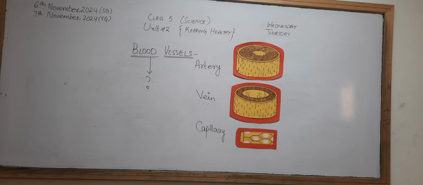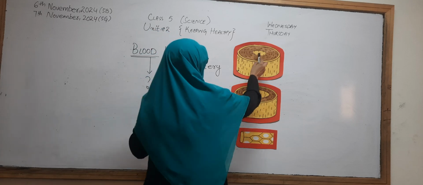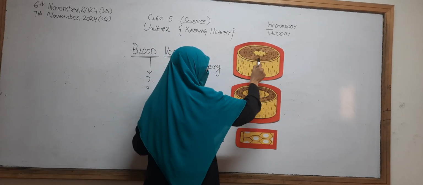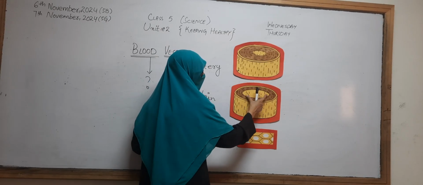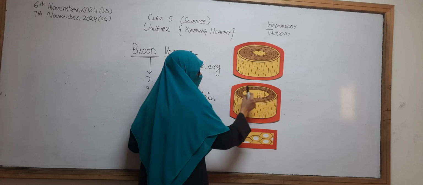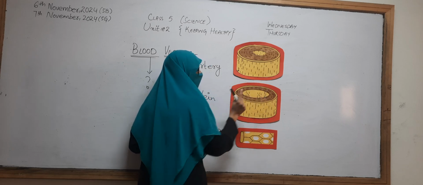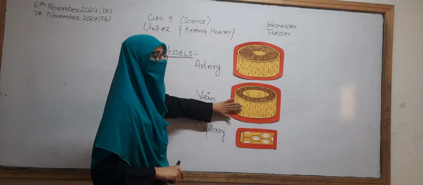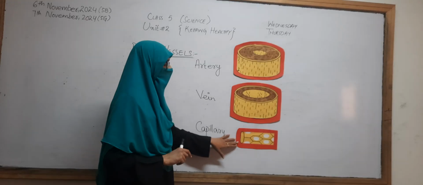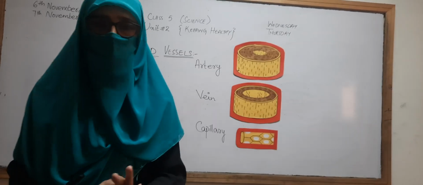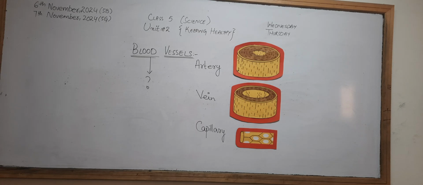Okay. The artery is the blood vessel that carries the oxygenated blood. If you can see in the picture, the artery is very thick walled. Thick walled means its diameter is very small, but the wall is very thick. If we see the picture of the vein, the diameter of the vein is wider, but the layer of the wall is very thin. We can say that the vein is a thin walled blood vessel and the artery is a thick walled blood vessel. Okay. And the capillary is a very, very thin walled blood vessel. We can say that it is one cell thick.